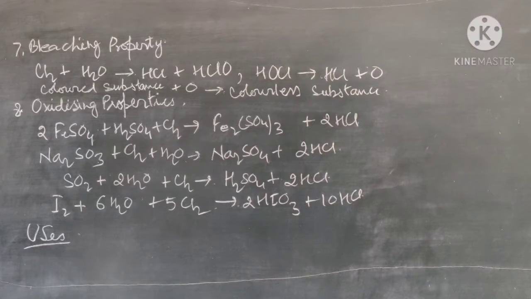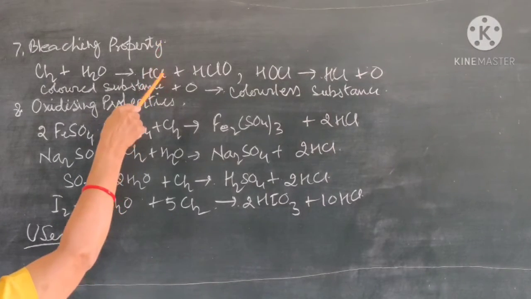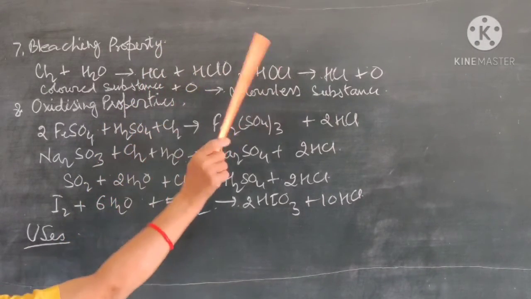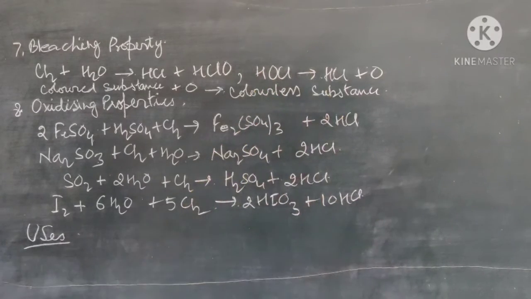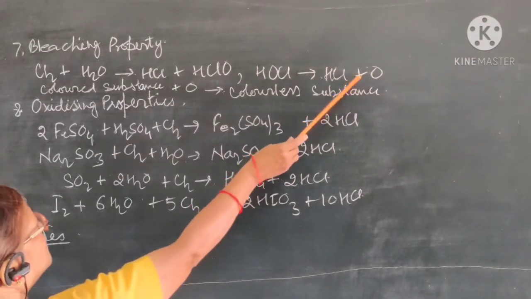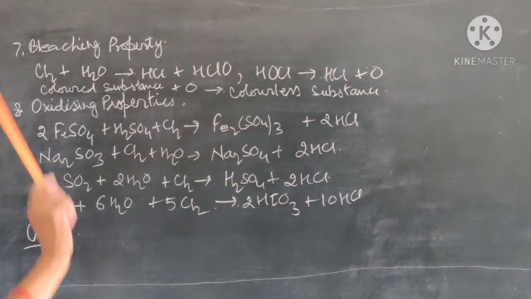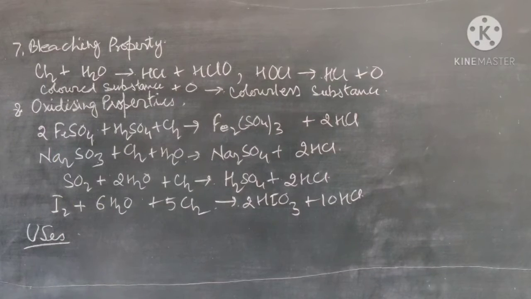I am repeating, chlorine is soluble in water, it dissolves in water to form HCl, that is hydrochloric acid, and hypochlorous acid. This hypochlorous acid breaks down into HCl and nascent oxygen. This nascent oxygen is responsible for the oxidizing as well as bleaching property of the chlorine.